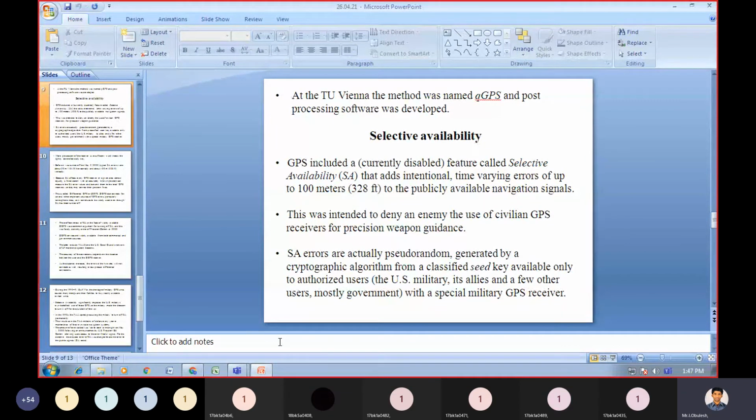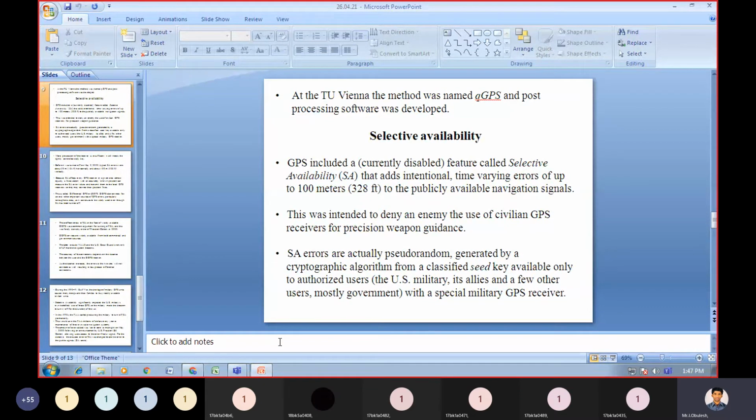This was intended to deny an enemy the use of civilian GPS receivers for precision weapon guidance.